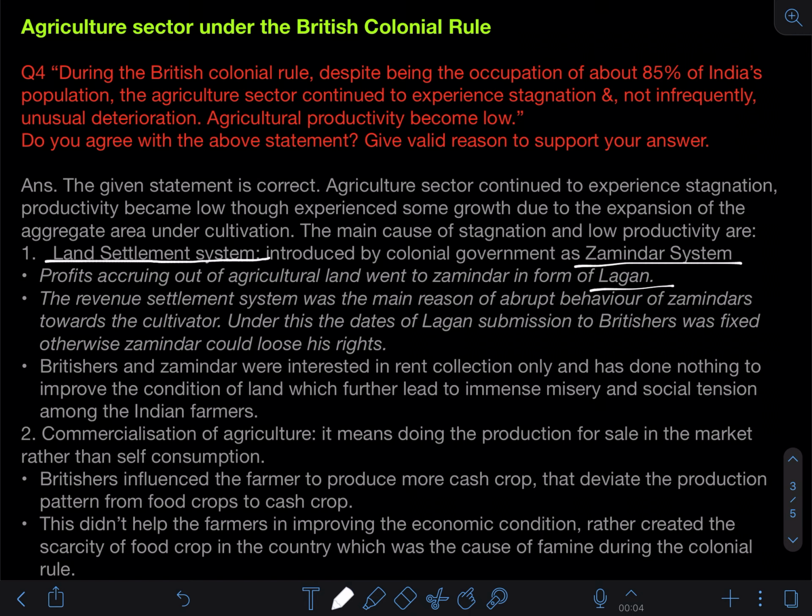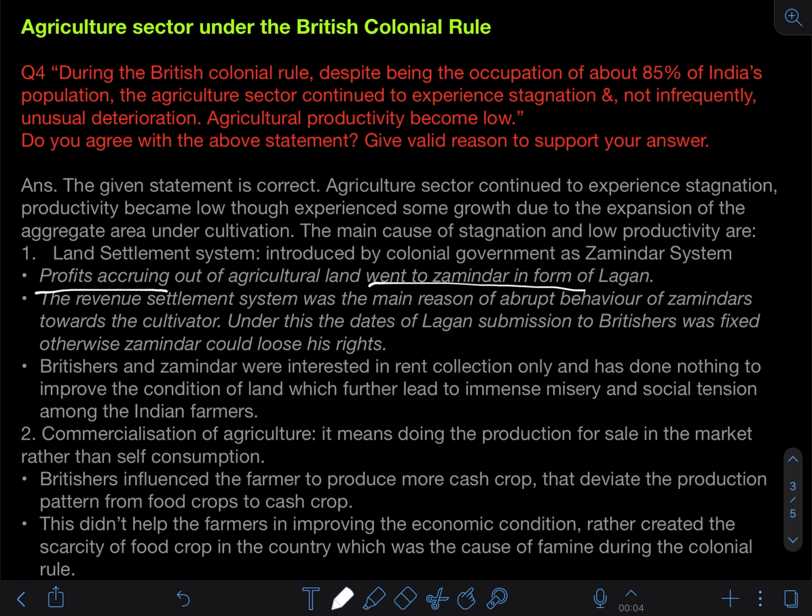So the land settlement system was the one particular condition for the agriculture sector under the British colonial rule, where the zamindar system prevailed, introduced by the colonial government, that is Britishers. What all things are followed under this very particular land system? The very first thing is the profit. Whatever profit accrued, जो भी profit generate होता था out of the agriculture land, that went directly to the zamindars immediately. ठीक है. Now you will think कि भाई जमींदार को जा रहा है तो इसमें ब्रिटिशर्स का क्या रोल है? Because जमींदार further gave it to the Britishers.